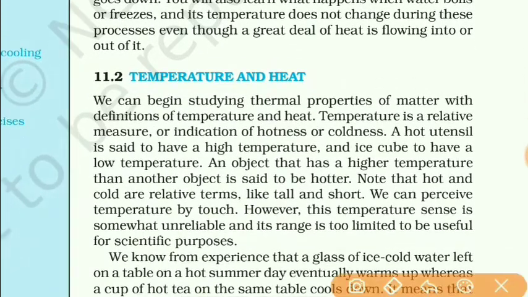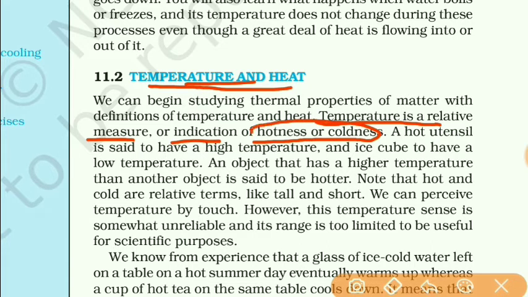Now about temperature and heat. Temperature is a relative measure or indication of hotness or coldness of a body. Means how much the object is hot or how much the object is cold, that can be indicated with the help of temperature. That means we can measure the temperature and we can get the information about how hot or cold the object is.